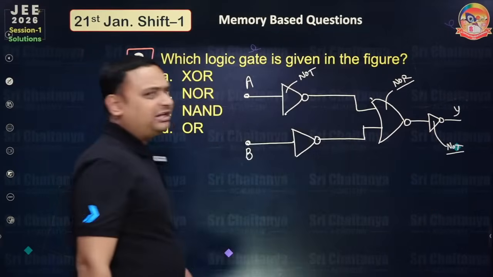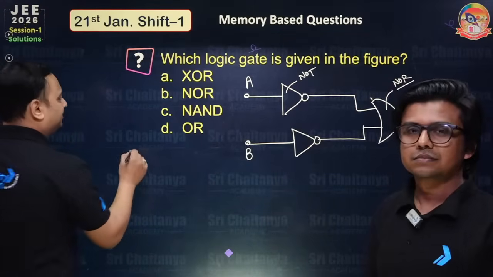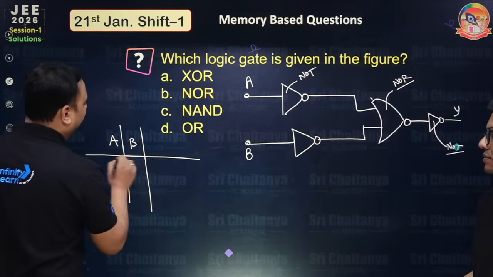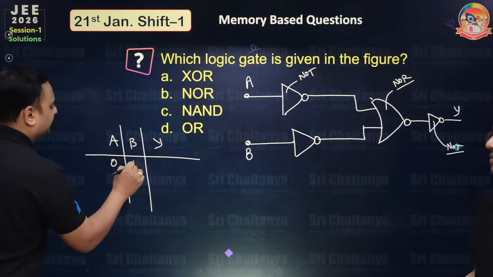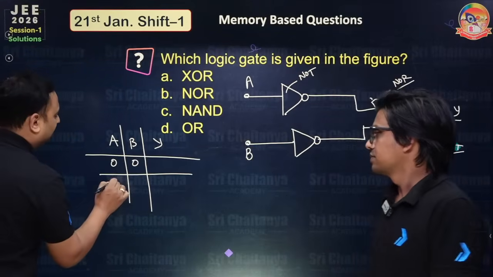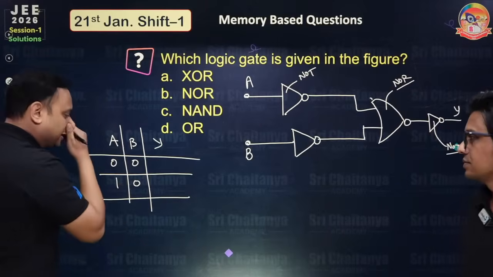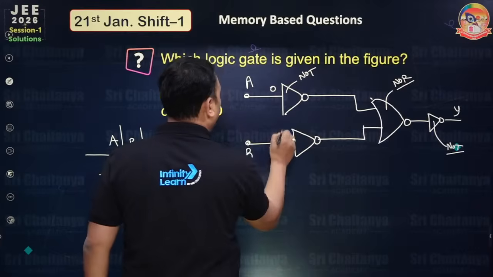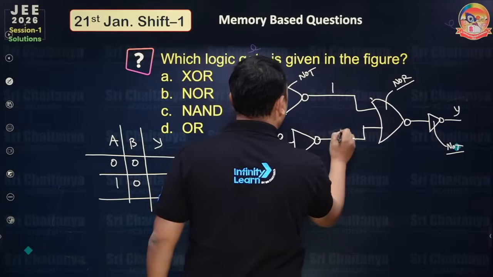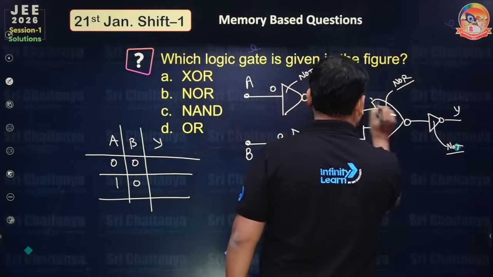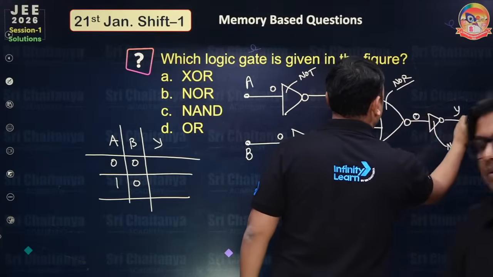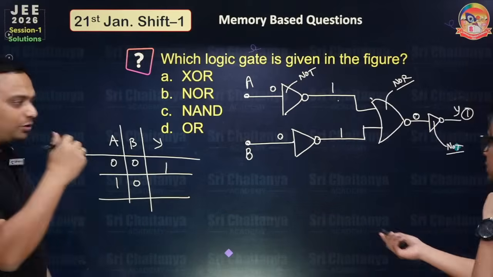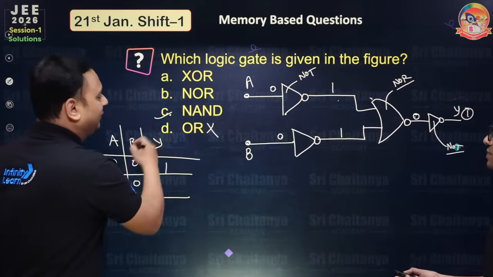So I go with the truth table method, a simple method. Put A and B, make the input-output combinations. Just put 0 and 0. So 0 and 0, this is 0, this is 0, 0 NOT gate is 1, inverted 1. For 0 and 0, finally it is 1. So 0, 0 gives 1. This is not possible for an AND gate, so we'll go with that one.